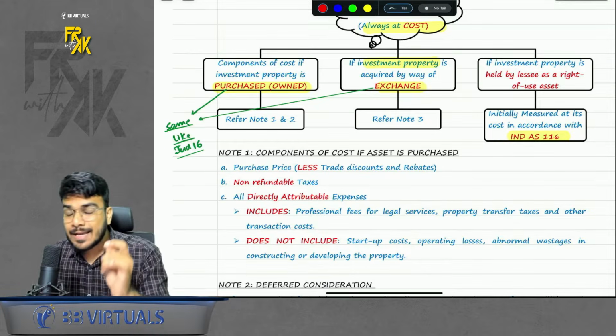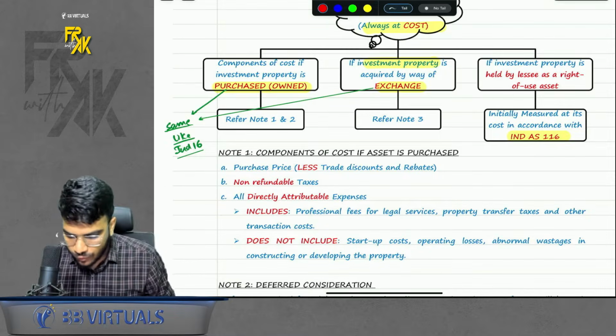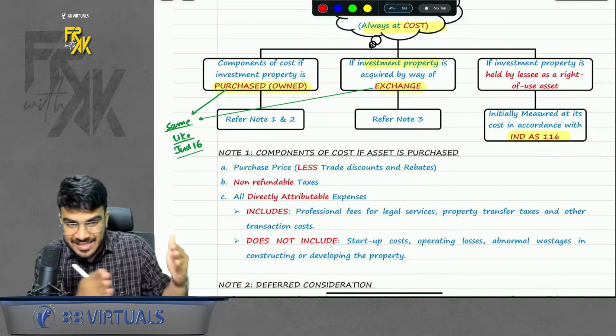If the transaction lacks commercial substance, then there is only one preference, that is carrying amount of asset given up plus cash paid if any. Of course, I am rewinding these points quickly because these are same like Ind AS 16.